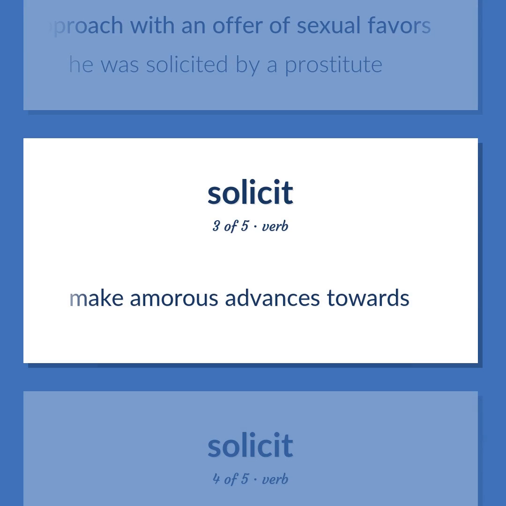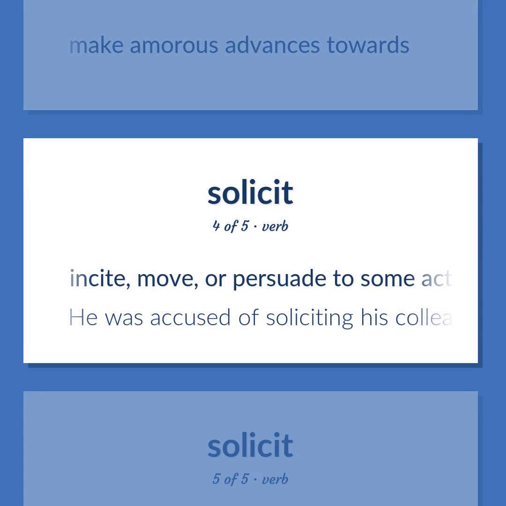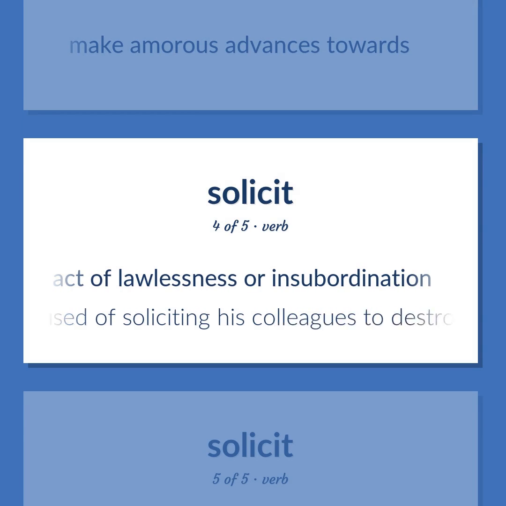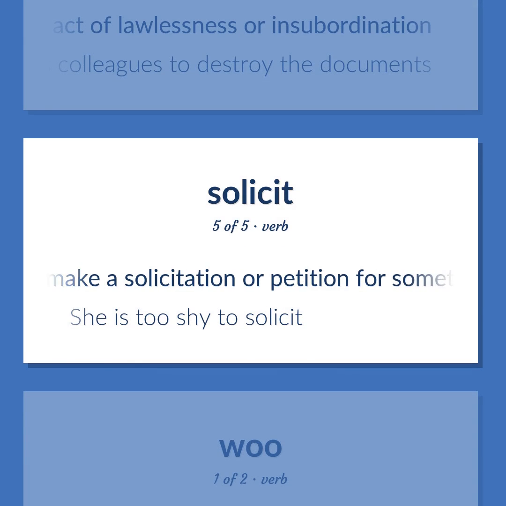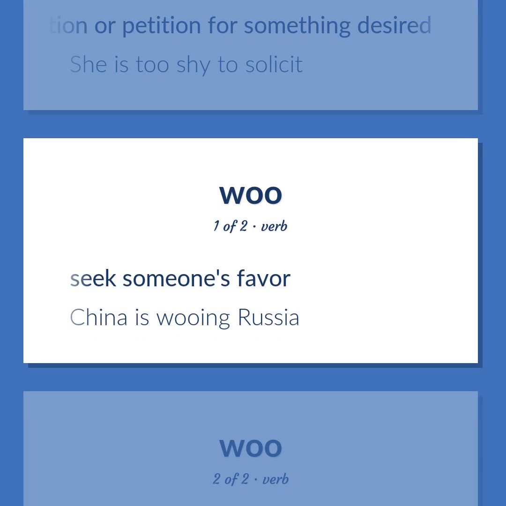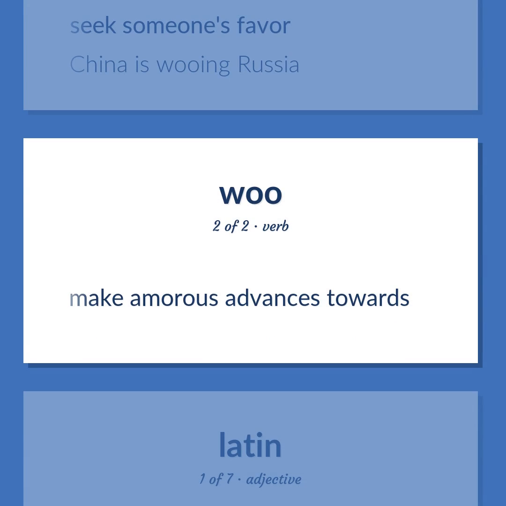Make amorous advances towards. Incite, move, or persuade to some act of lawlessness or insubordination. He was accused of soliciting his colleagues to destroy the documents. Make a solicitation or petition for something desired. She is too shy to solicit. Seek someone's favor. China is wooing Russia. Make amorous advances towards.